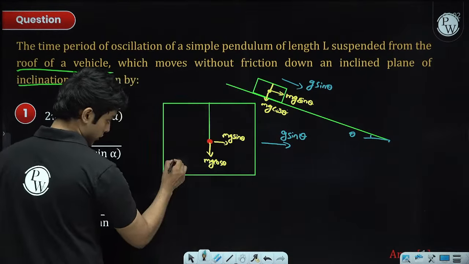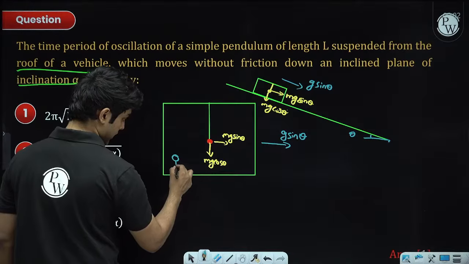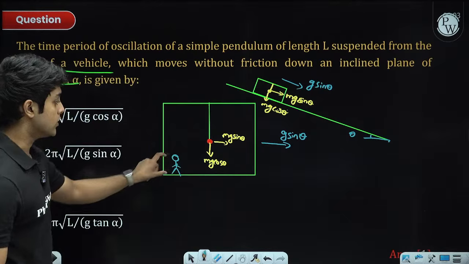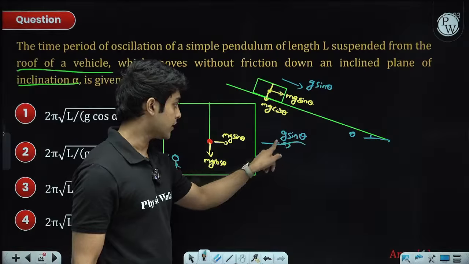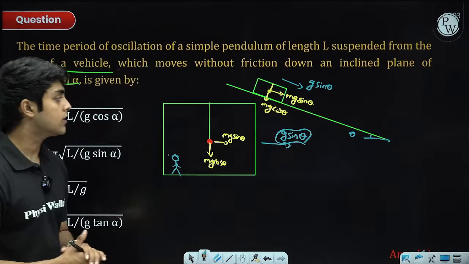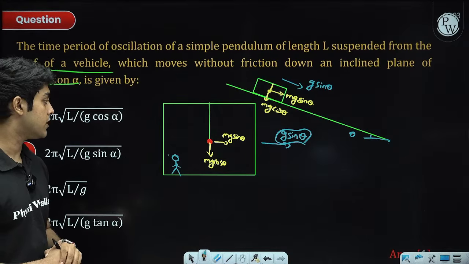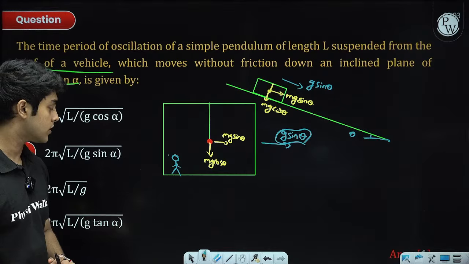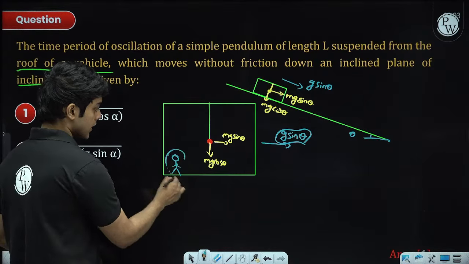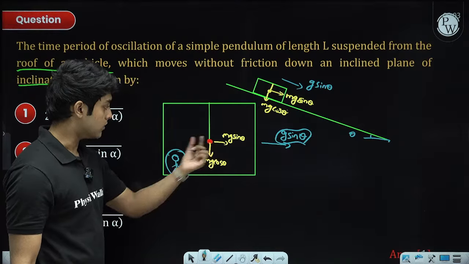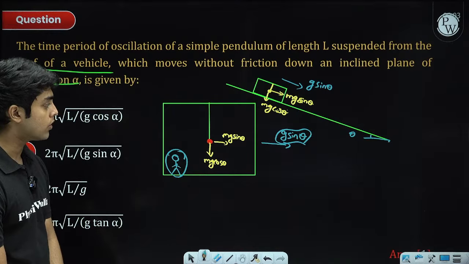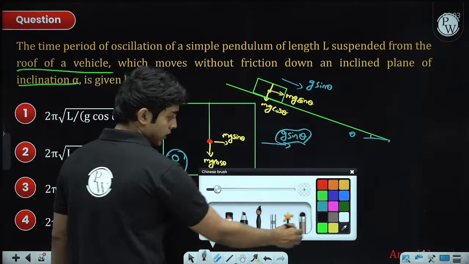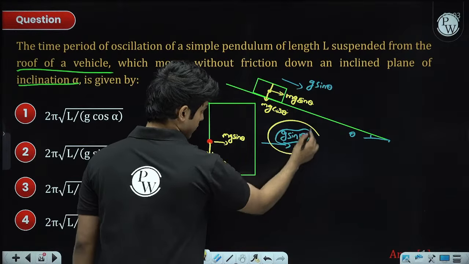So now we will work in the frame of this car. Our observer is somebody standing inside this car. Now this observer is in an accelerating frame. So we learn in Newton's laws, whenever we work with accelerating frames, if this observer needs to apply F equals ma on this mass, we have to apply a pseudo force, right? And what is the acceleration of the frame? g sine theta.